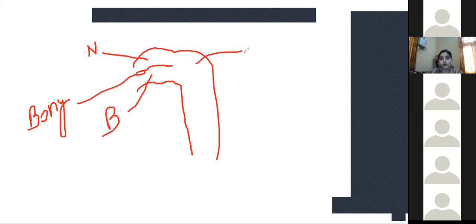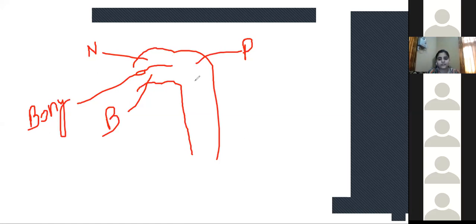I have already told you that pharynx is the common pathway for both the food and the air. So just remember that pharynx is the common pathway. You can see in this picture, this is the nasal cavity, then the buccal cavity. Both these cavities lead into the pharynx. So pharynx receives from both. Okay, so pharynx is the common pathway.